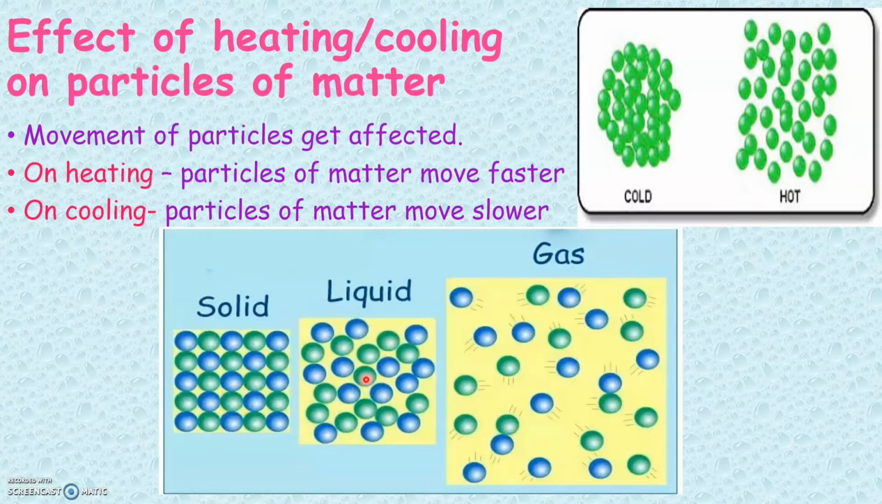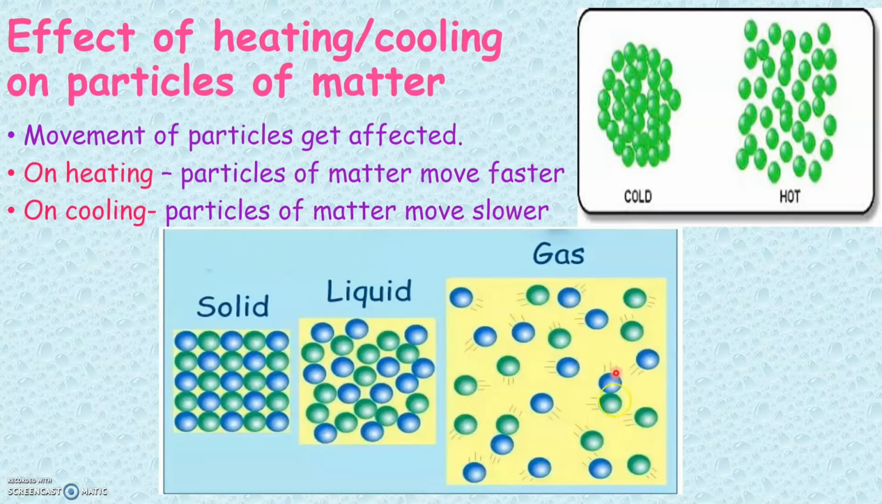Now on heating liquid state, again the particles of matter can move faster on heating. So on heating a liquid state, all these particles will move faster and it becomes a gaseous state. We know that in gaseous state, all the particles can move fast. They are far from each other. Now on cooling, the particles of matter move slower.